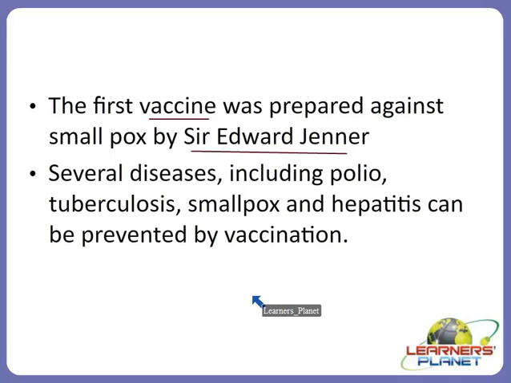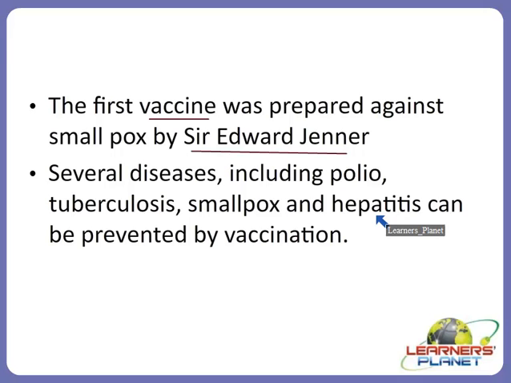Immunization begins from day 1 of your life, that is day 0 itself. As the baby is born, within 2-3 days, the first vaccine is provided. The vaccine is BCG. In this way, the entire program is run by the government so as to eradicate such serious diseases like polio, tuberculosis, smallpox, hepatitis and so many more. These programs have to be followed properly if we have to eradicate the disease entirely from society.